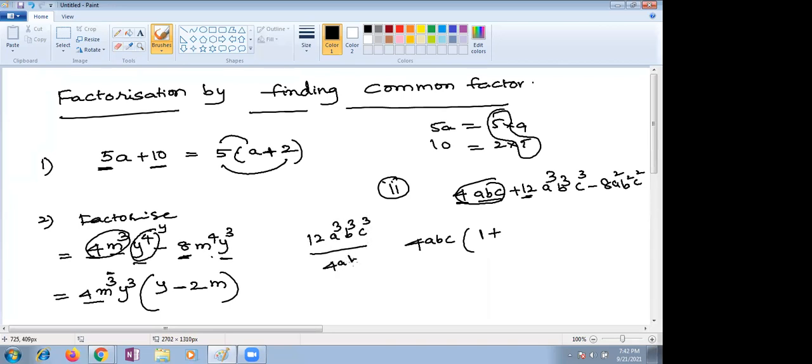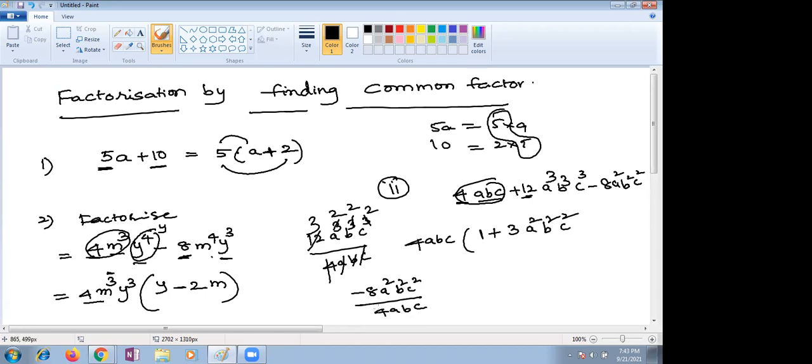So if you take 4ABC common, 4 ones are 4, 3s are A one time, here 3 times, so it is cut and write it as 2 times. What is left over here? 3A square, B square, C square. And the last term also the same way. You can take whatever things are common here: A square, B square, C square divided by 4ABC.